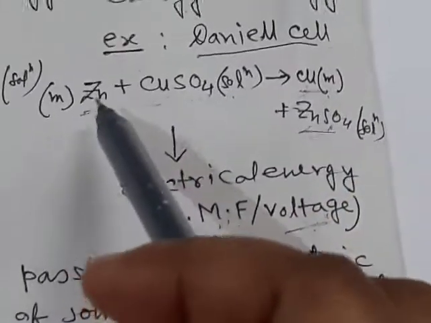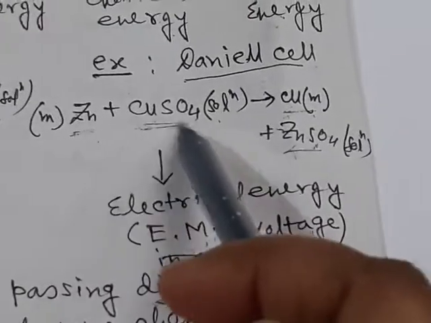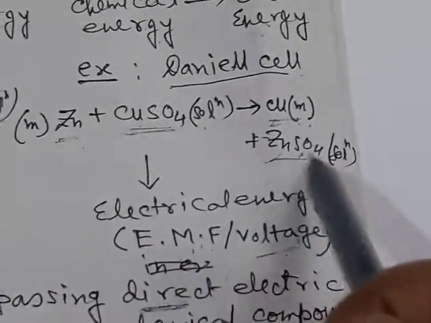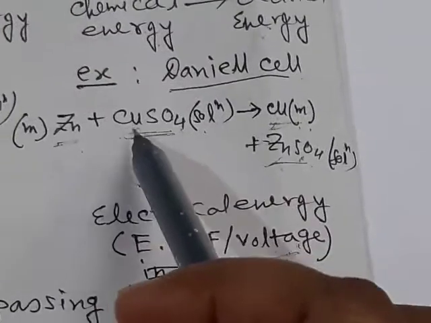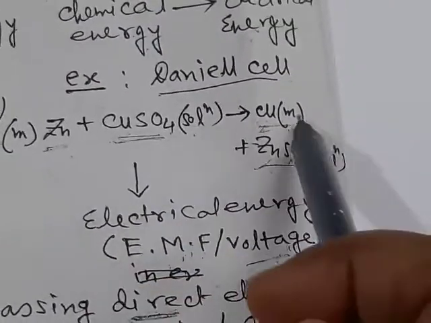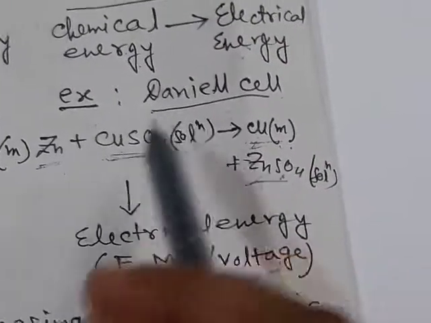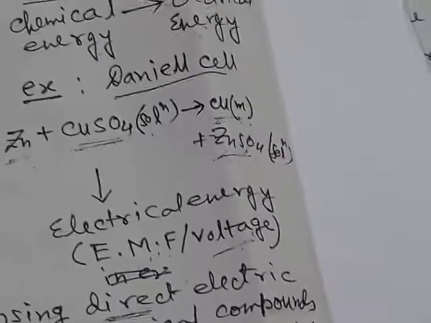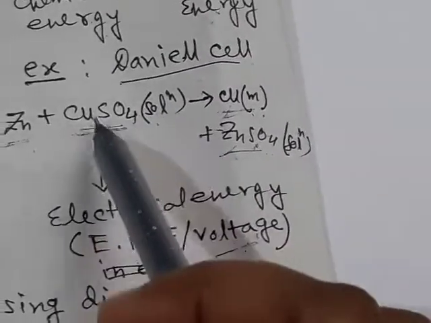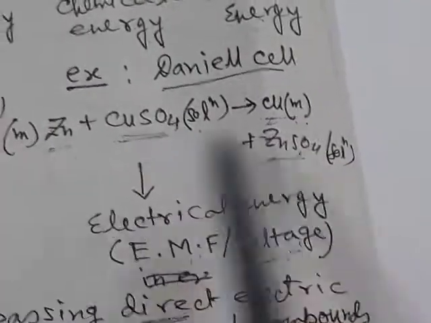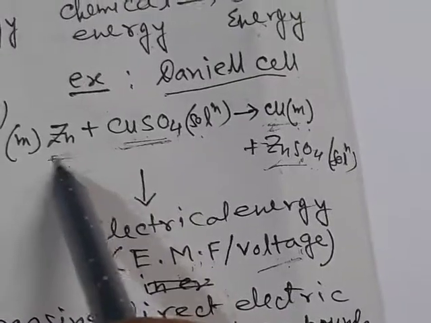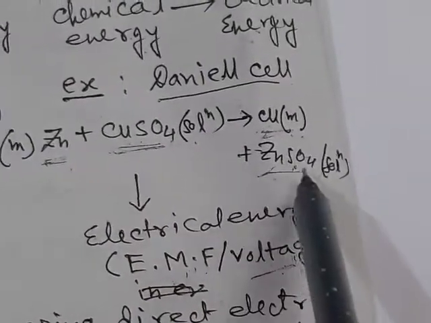Now, if we take the Daniell cell, in the Daniell cell we have discussed earlier that zinc can replace copper in copper sulfate solution to give copper and zinc sulfate. Here, from copper sulfate we get copper and the sulfate ion is removed, this is the negative ion removed, so that means this is the process of reduction, and the negative ion, that is sulfate, is added to zinc. So, zinc here is oxidized.